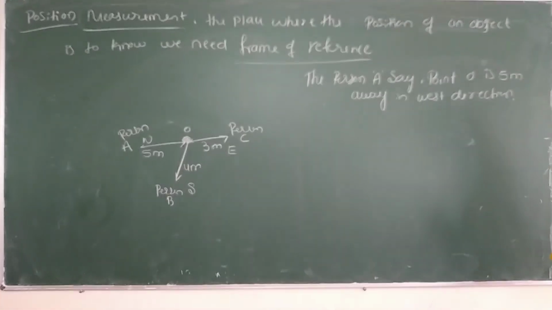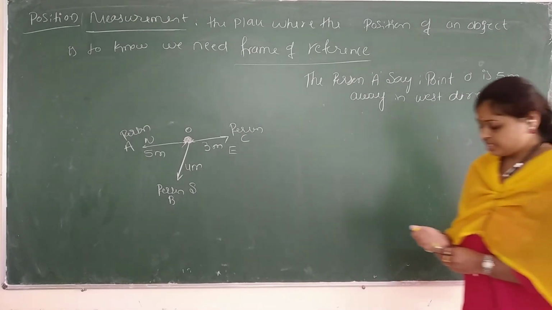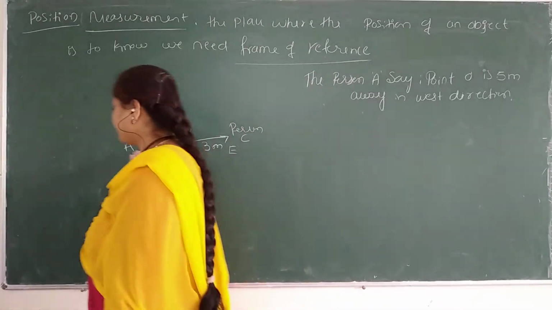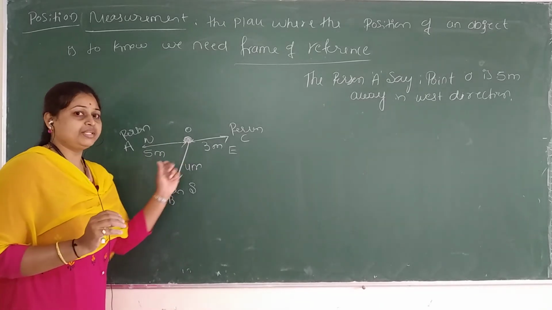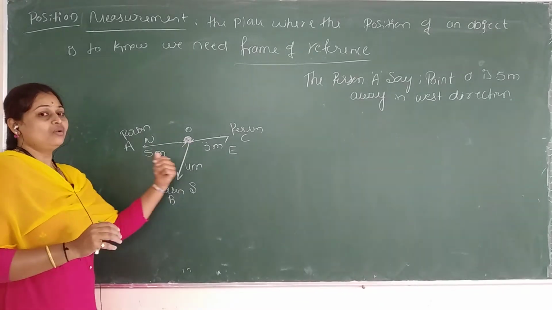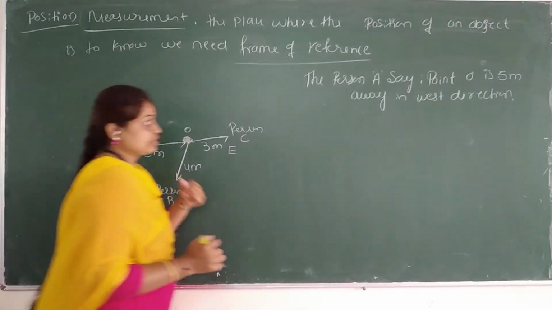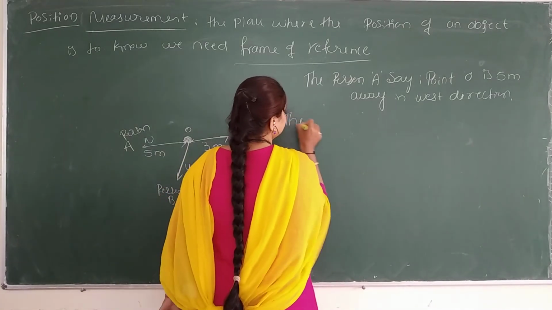According to person A, he is standing 5 meters away. That's why he is telling that the object is 5 meters away, in which direction? West direction.